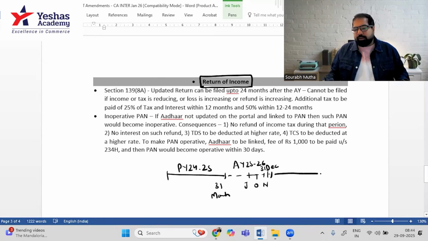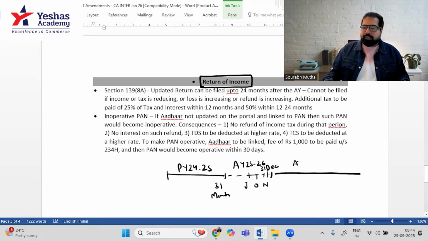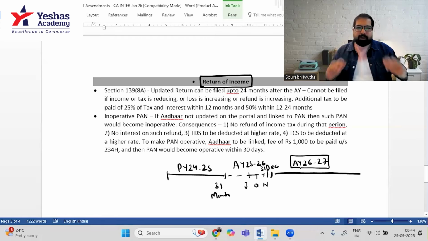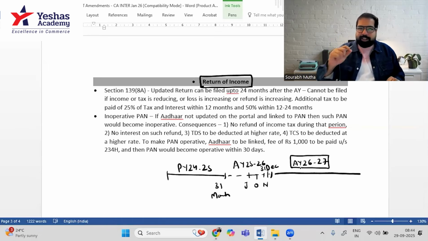Now, let's say life has moved ahead and you're in the next year, assessment year 26-27, and suddenly you remember that you forgot to show some interest income to the government. You earned interest from some friend and you forgot to show it to the government. Now what? Earlier the government did not allow you to file your return now, but now the government has kept a separate window. And at that window you can knock and they will open the window and take your updated return.